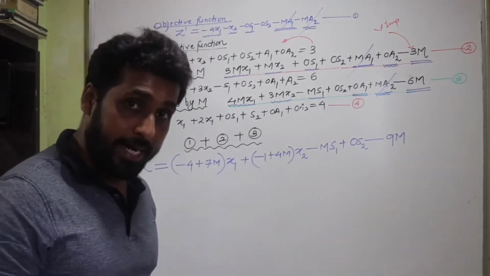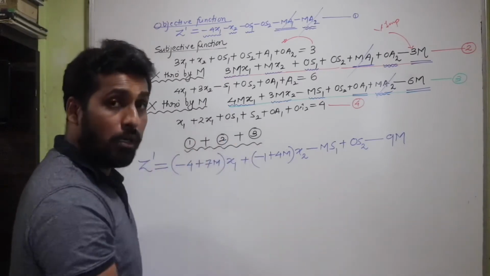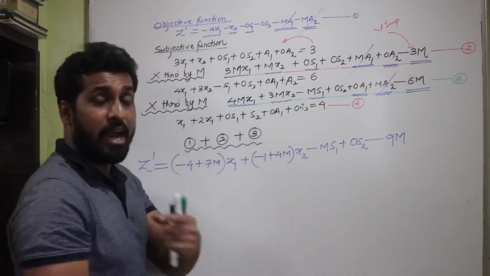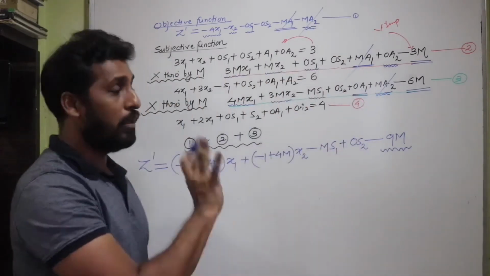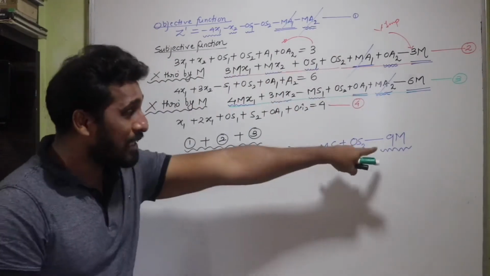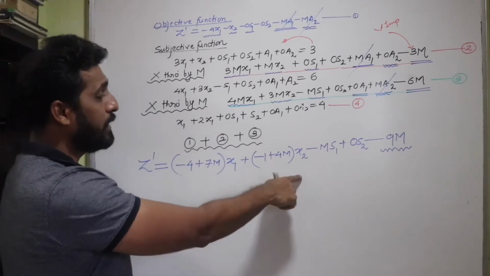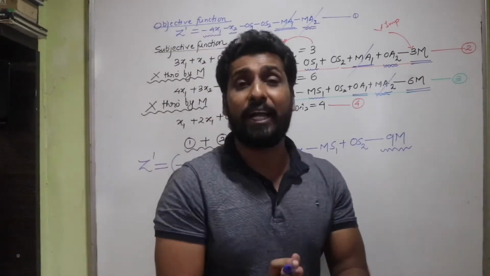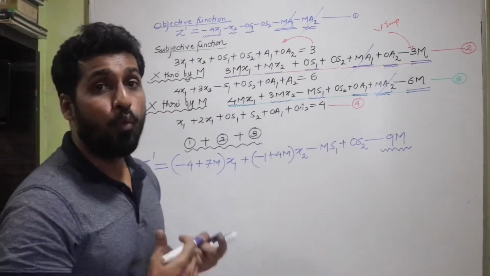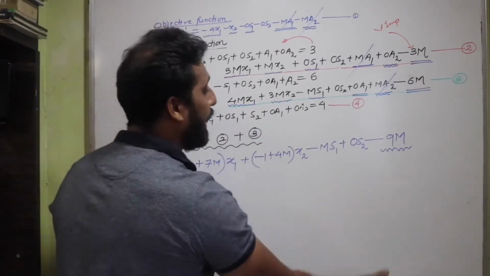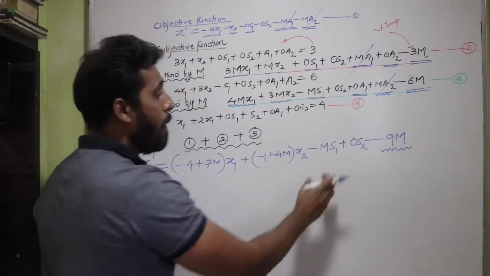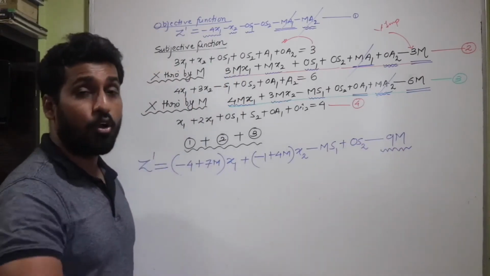I'm going to transfer all terms from the right hand side to the left hand side, leaving minus 9m on the right hand side itself, because that's a constant term. See, this is x1, this is x2, then s1, then s2, a1 and a2 have gone. So these are the variables which are involved. So I'm going to take all the terms from the right to the left, leaving minus 9m, the constant, on the right hand side.